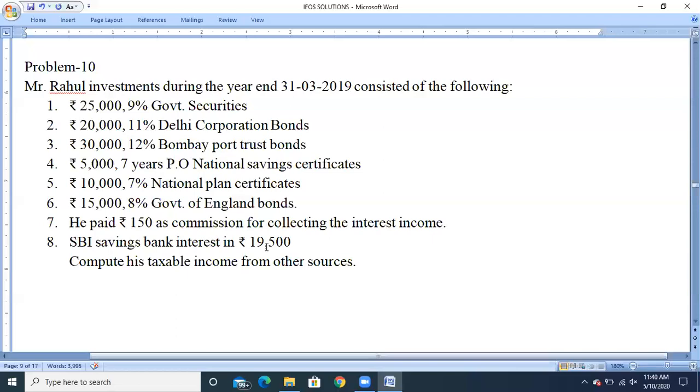That deduction will be seen in chapter 5. Any interest on a savings bank account can be claimed as a deduction under section 80TT after the calculation of income from other sources. So here, any interest on savings banks of any bank, 19,500, will be directly taken to the head called income from other sources. So no gross up will be done. So the income will be